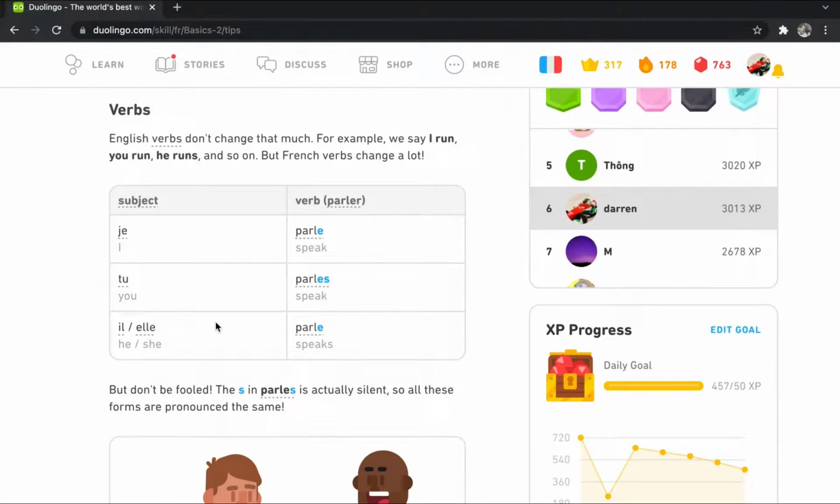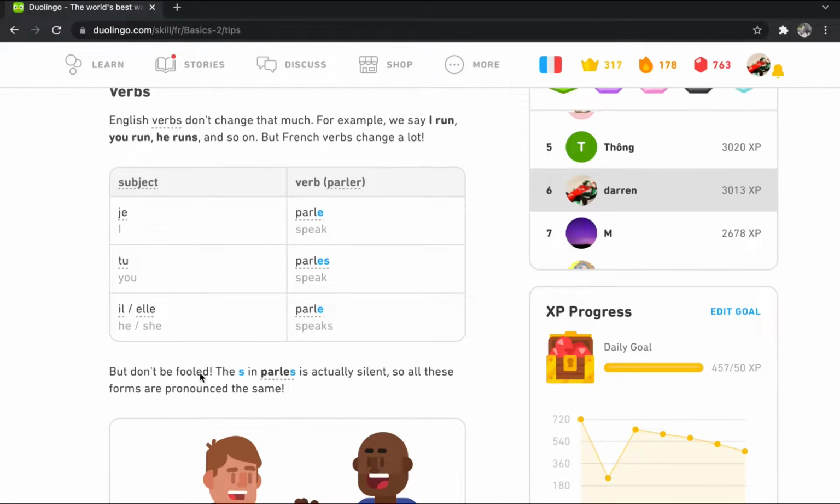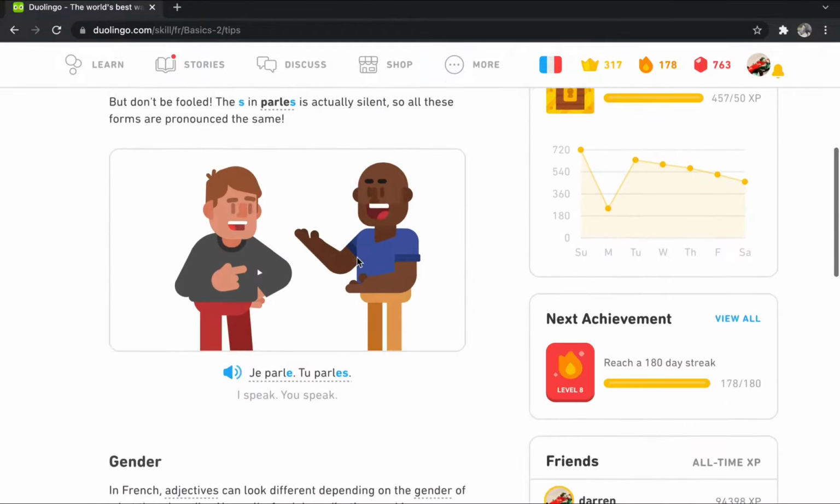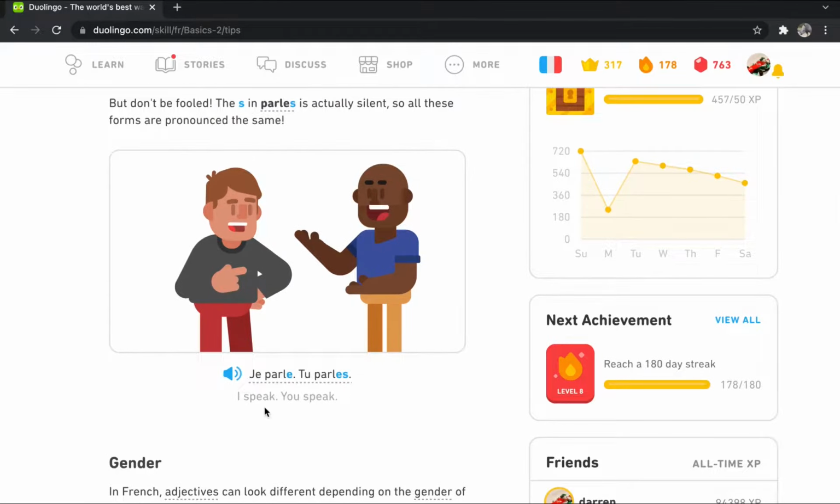And when the subject changes into he or she, which is il or elle, the verb changes to parle. So il parle, elle parle. But don't be fooled, the S in parles is actually silent. So all these forms are pronounced the same, only different in writing. Okay, this is the example. I speak, you speak, je parle, tu parles. Notice that the end is different.